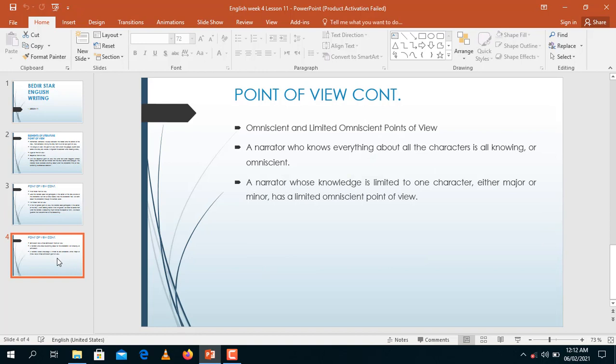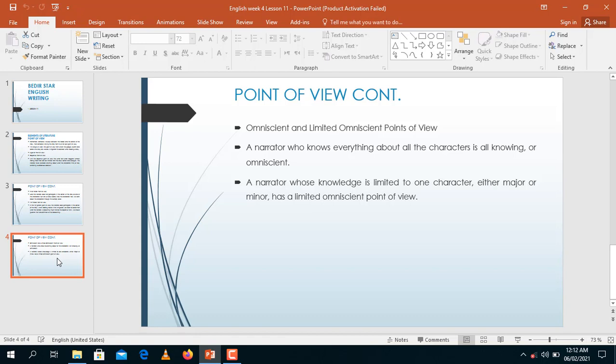And then we have what we call the omniscient and limited omniscient point of view. A narrator who knows everything about the characters is all-knowing and omniscient. So omniscient is all-knowing. So you have to know the characters of a person. If you're writing a true story about a person, you have to observe the characteristics of a person so that you write something that is true.